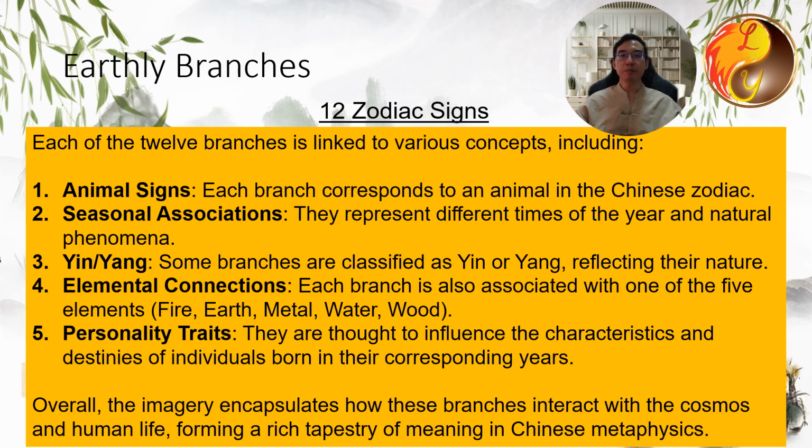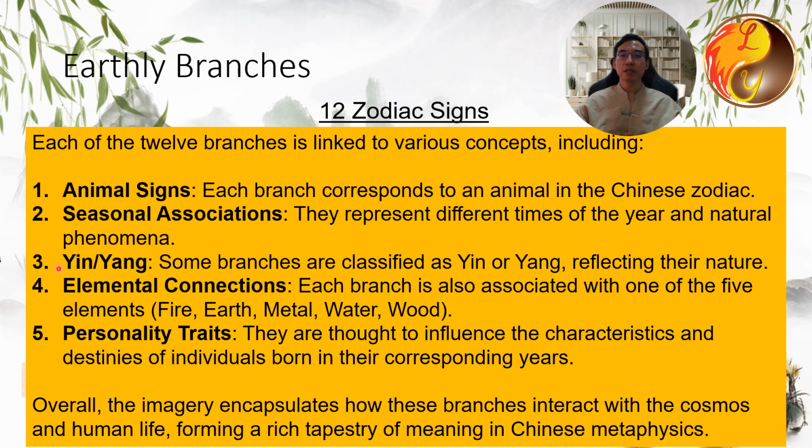Let's start with the imagery of the 12 earthly branches, which refers to the symbolic meanings and representations associated with each of the 12 earthly branches in Chinese philosophy, astrology, and culture. Each of the 12 branches is linked to various concepts, including animal signs. Each branch corresponds to an animal in the Chinese zodiac. Seasonal associations: they represent different times of the year and natural phenomena.